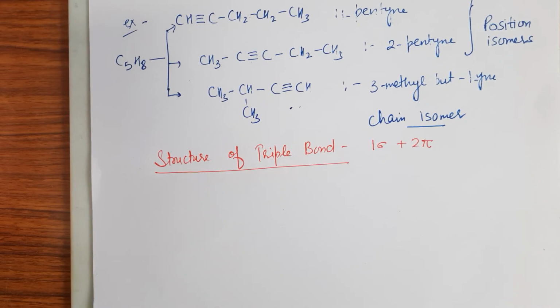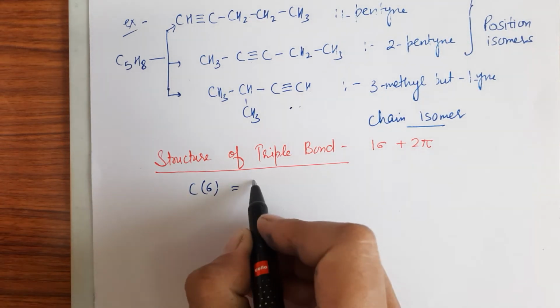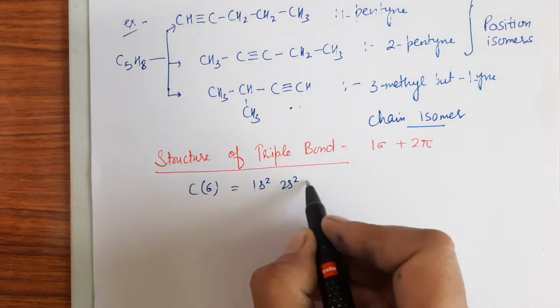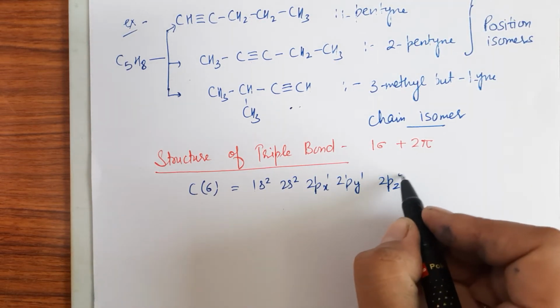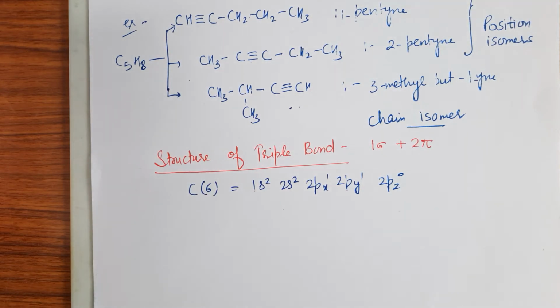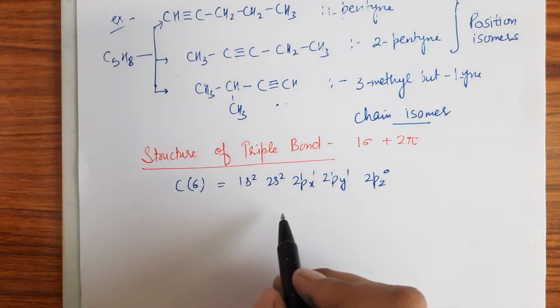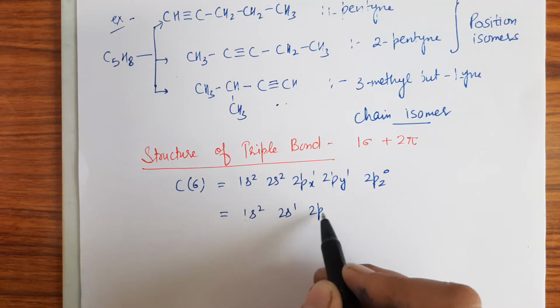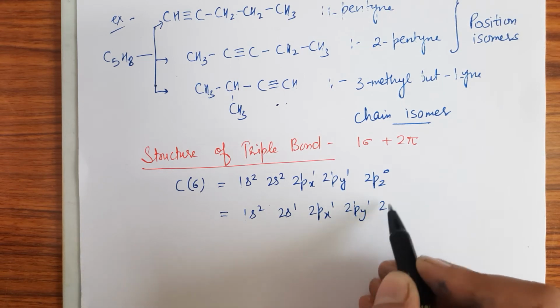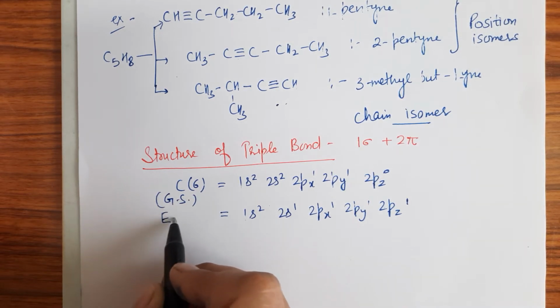Okay, so let's understand it. If I have carbon with atomic number 6, that means 1s2, 2s2, 2px1, 2py1 and 2pz0. This will be the configuration of carbon. Now it undergoes the sp hybridization in case of alkyne, that means 1s2, 2s1, 2px1, 2py1 and 2pz1. This is the ground state and this is the excited state, right?